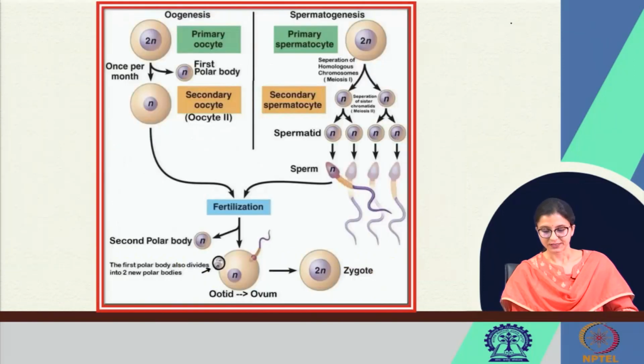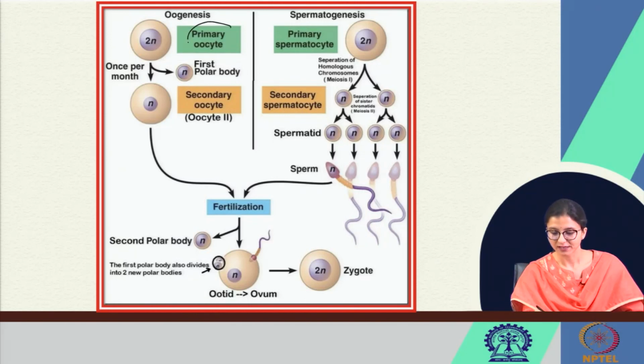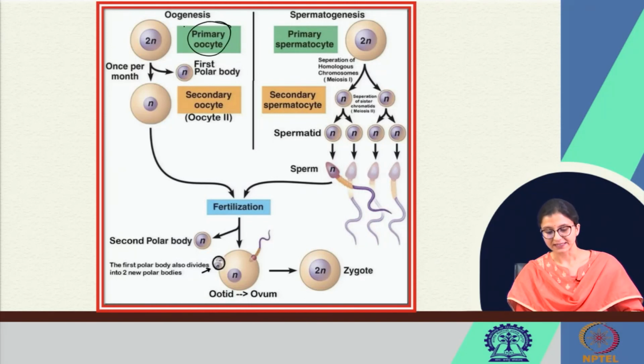Right. So, this is oogenesis. To summarize, from oogenesis a primary oocyte will ultimately form a single ovum and 3 polar bodies. This is the first polar body and these are the 2 polar bodies.